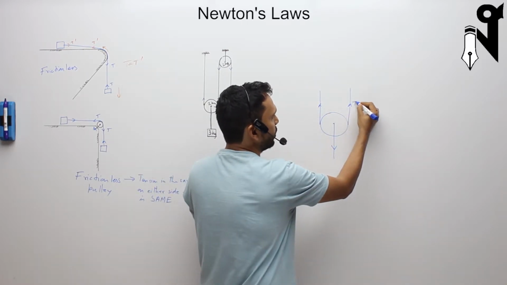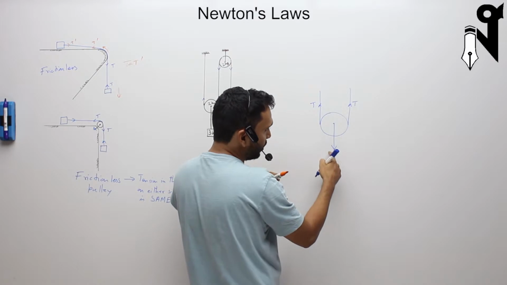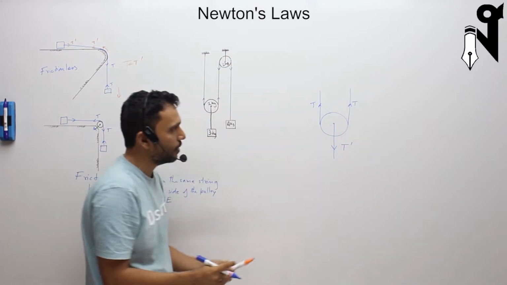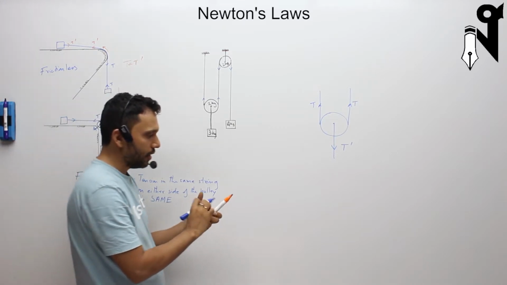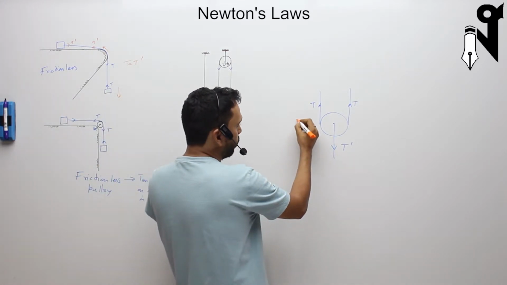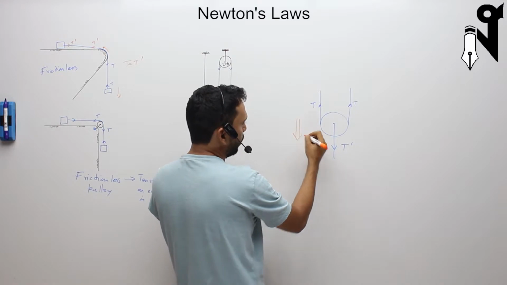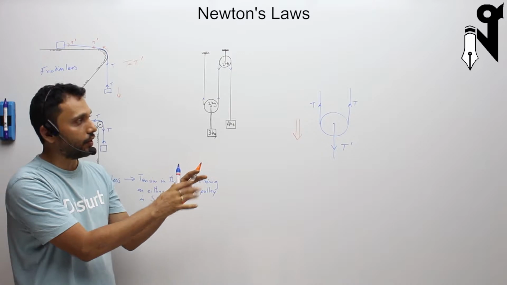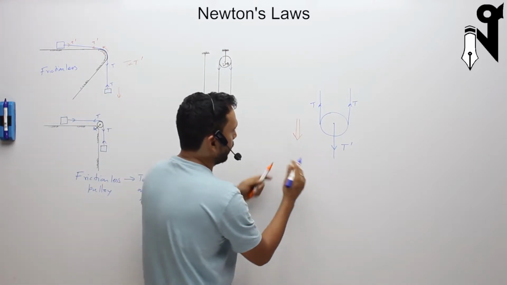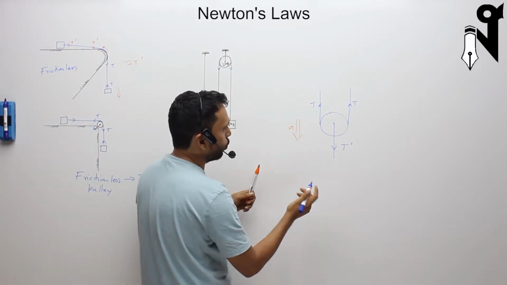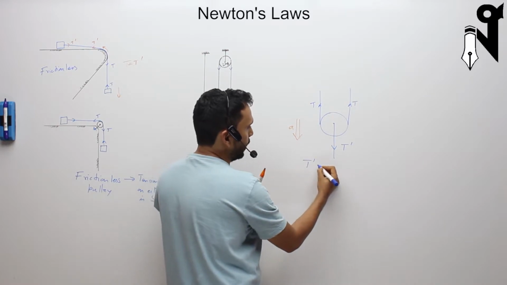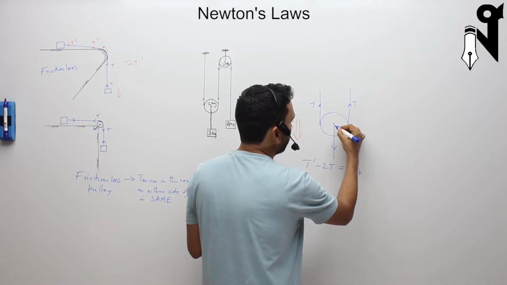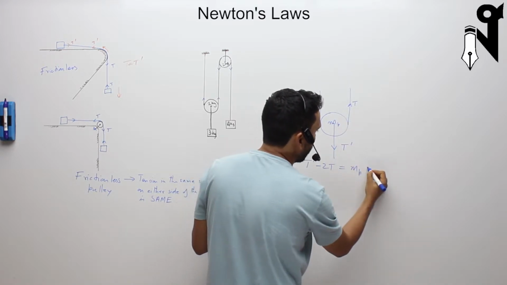So what happens is, if you had tension over here, say T and T, the tension towards the down, you can't simply write it as 2T. We'll write it as T dash and we'll see whether it is 2T or not. Now, if the pulley is going down or up, any one direction you can take, you'll have to write the F is equal to ma equation for the pulley. And when we write that, say a is the acceleration, what do we get? Downward force T dash, upward force 2T, is equal to mass of the pulley times acceleration.